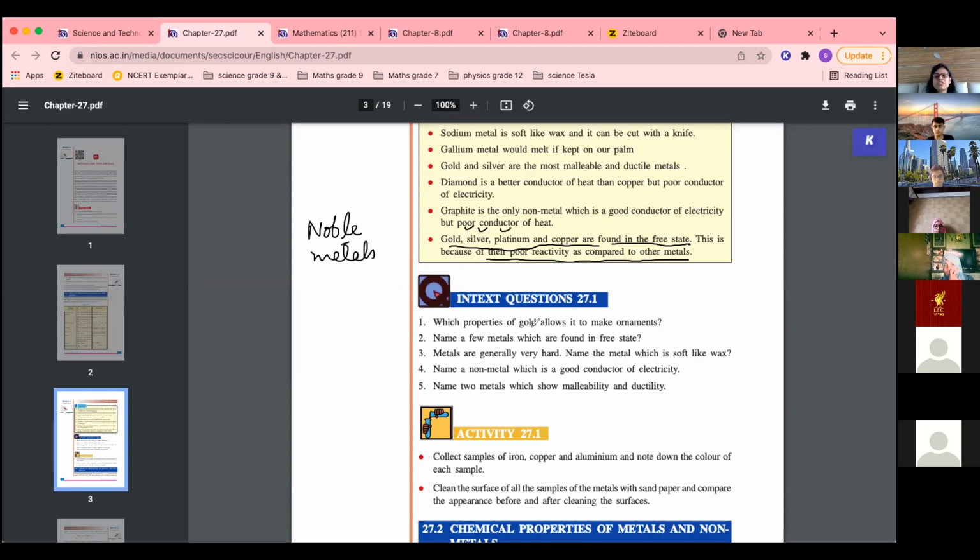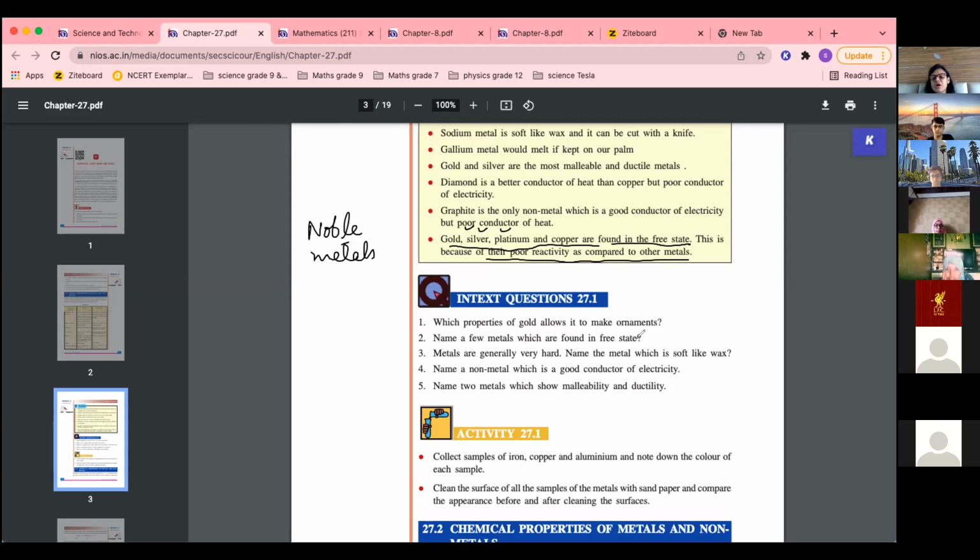Now, which property of gold allows it to make ornaments? Because ornaments means you are making it into different designs and all. So which property, tell me, will allow gold to be made into ornaments? Which metallic physical state wali property? Malleability. Yes, malleability and ductility, you can say. These are the properties which will allow gold to be made into ornaments.